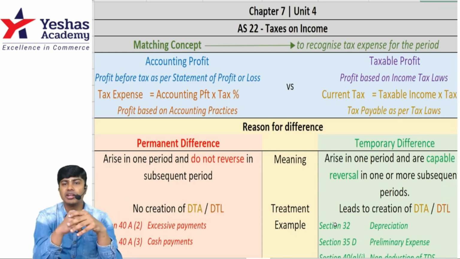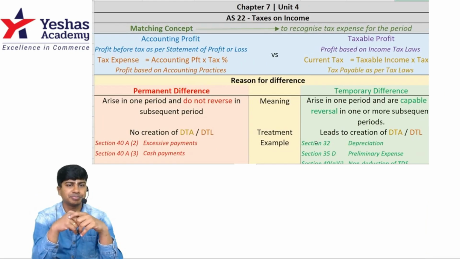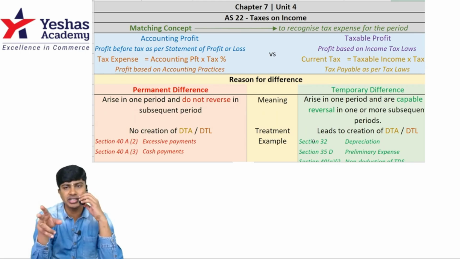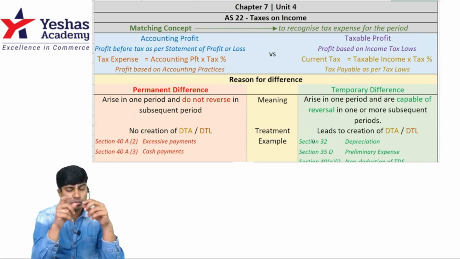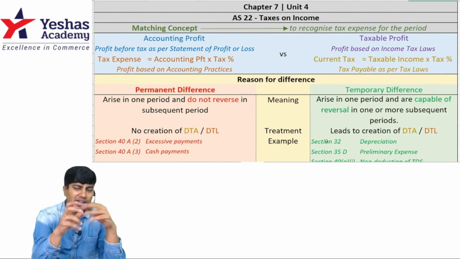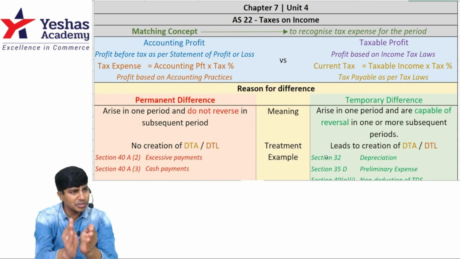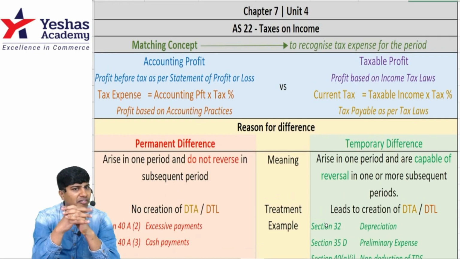This is a temporary difference because over the entire useful life of the asset, total depreciation will be the same. It will be different in individual years, but the same in total. I'll give you a shortcut to remember later, but depreciation is a timing difference. Because of that, there will be deferred tax.